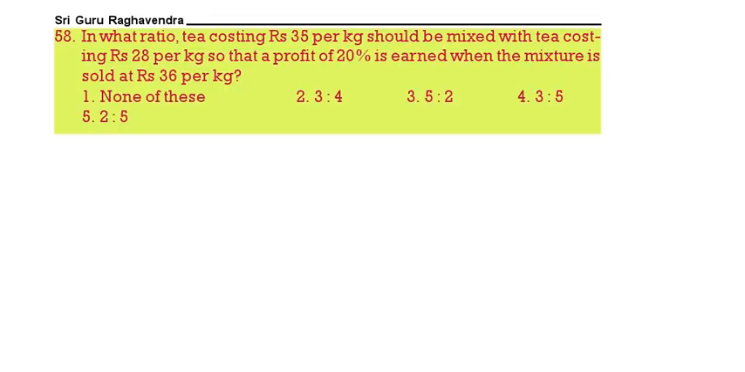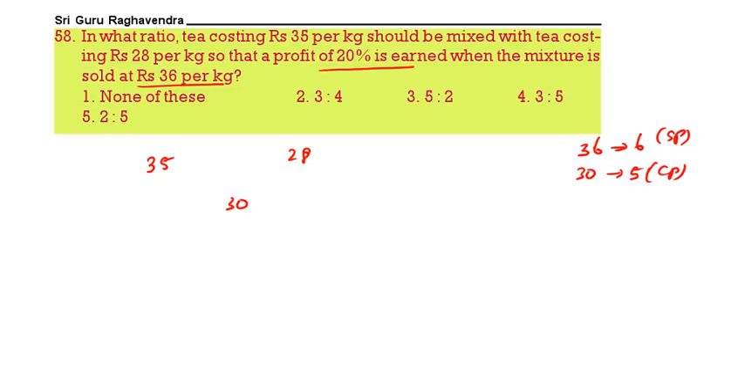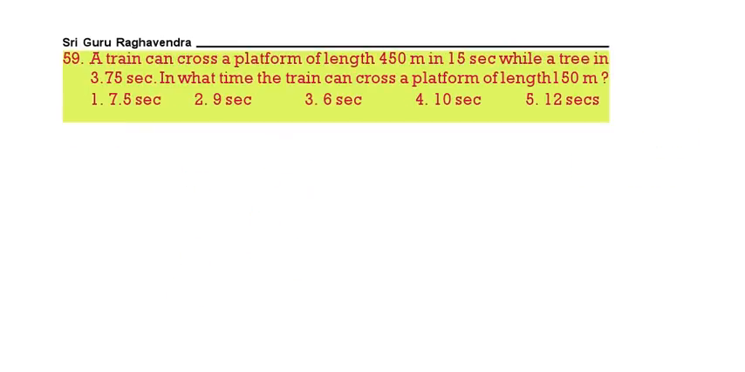Next. In what ratio tea costing 35 rupees per kg is mixed with tea costing 28 per kg? So 1 is 35, 1 is 28, so that the profit is 20%, mixture is 36. So 36 is 20% profit means 6 parts. Therefore cost price will be 5 parts, that is equal to 30. Now 28 to become 32, this is 5. So in what ratio it is? 2:5.